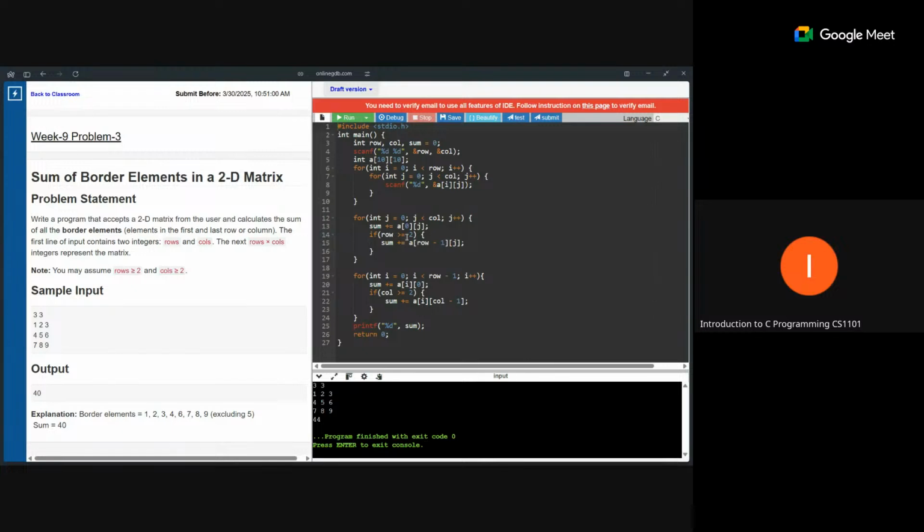So this is the first column j, so j zero row and all the first row values are added. And at the same time row minus 1, so if that is greater than 2, the last row you copied.